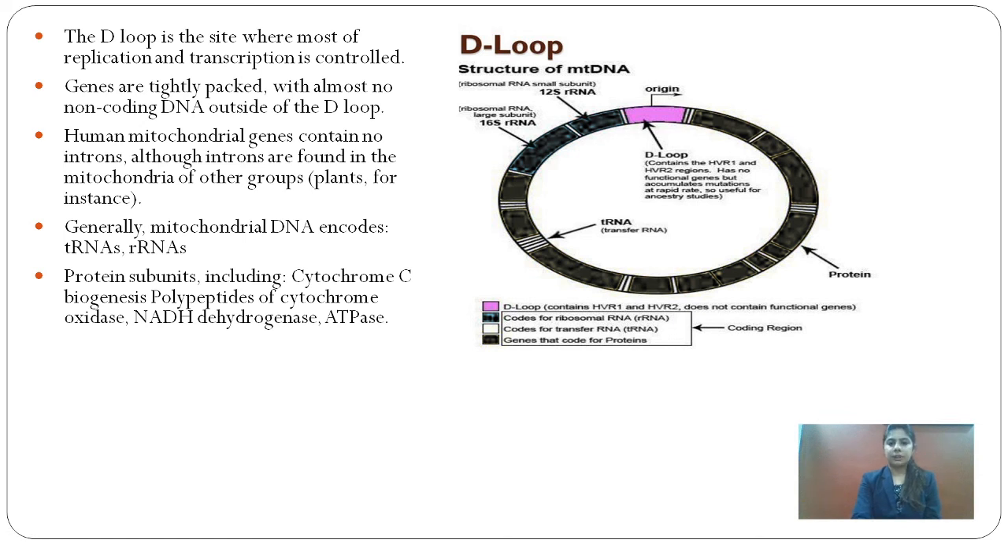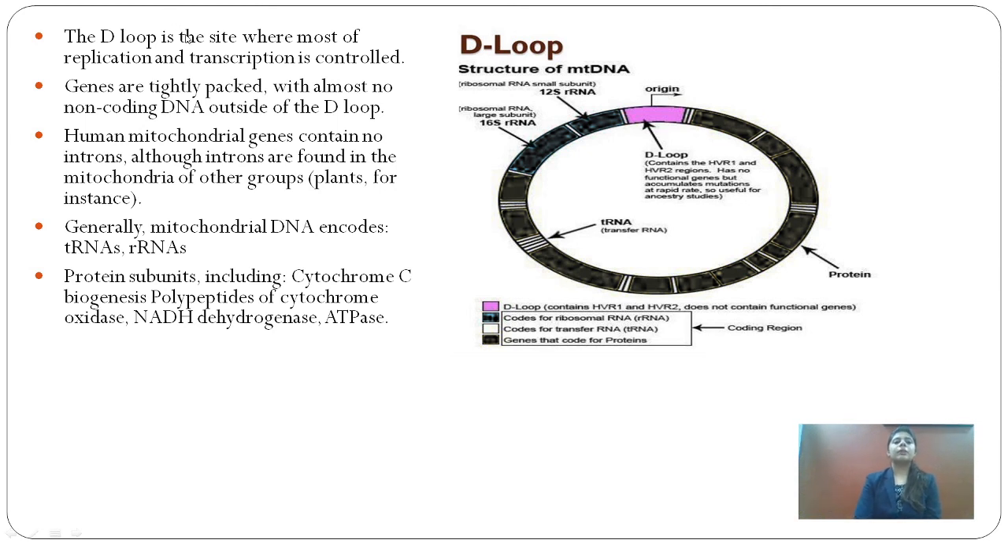Now you can see in this picture the D loop, structure of mitochondrial DNA. Here you can see the pink one is the D loop. D is for displacement, where the origin of replication and transcription is present. The blue color you can see over here codes for the ribosomal RNA. The white one codes for the transfer RNA, that is tRNA, and the yellow is for the genes that code for the proteins.